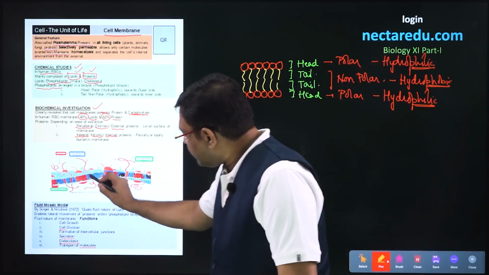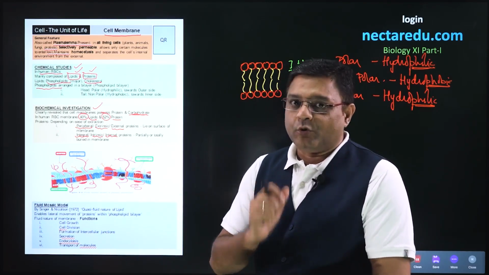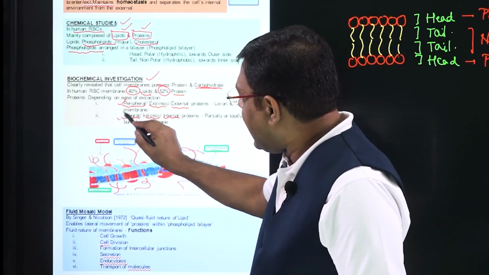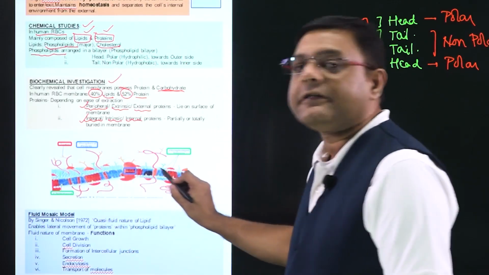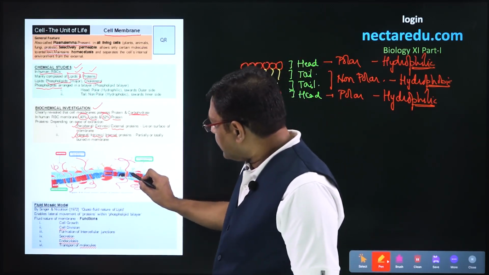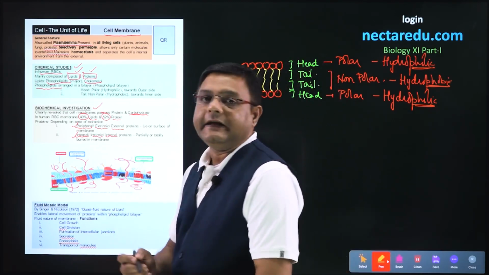Now, in this phospholipid bilayer, proteins will be embedded. Proteins were of two types. The first we said were peripheral and the second were integral. The proteins which were present on the surface were called peripheral proteins, and the proteins which were embedded in the membrane were called integral proteins.